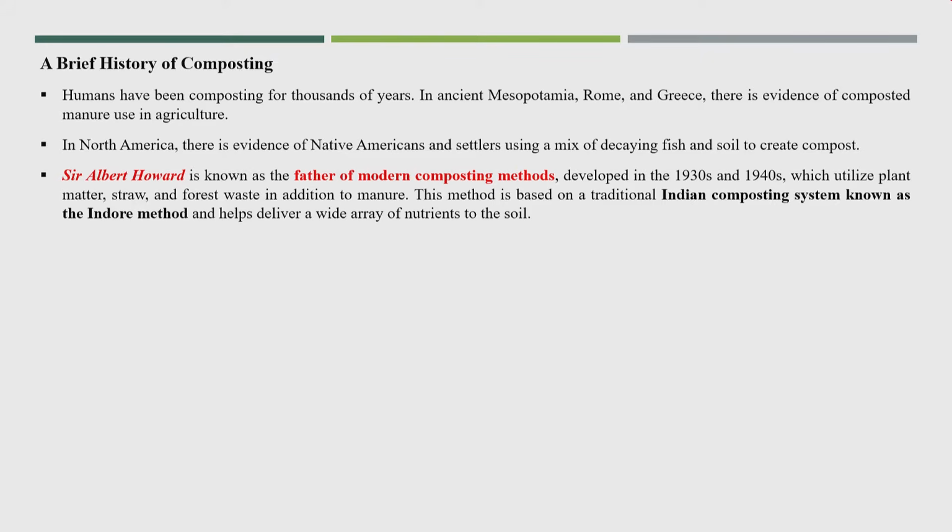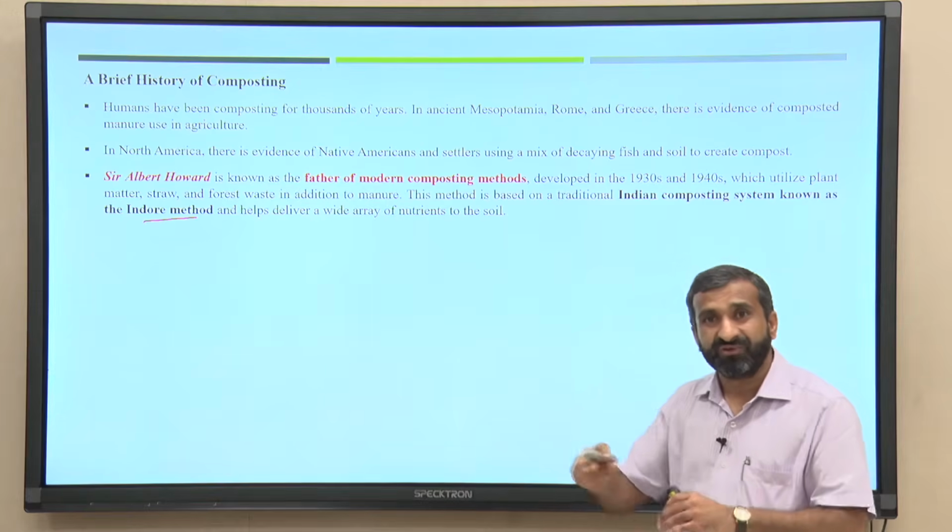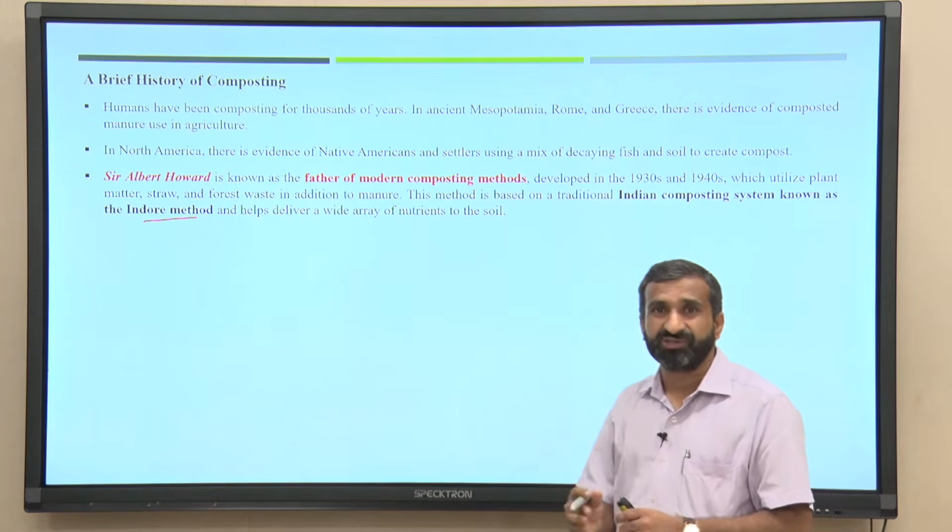He was the first to explain technically the method called the Indore method. Indore is the cleanest city of India, in Madhya Pradesh. I will talk about how Sir Howard explained the degradation process or composting method.